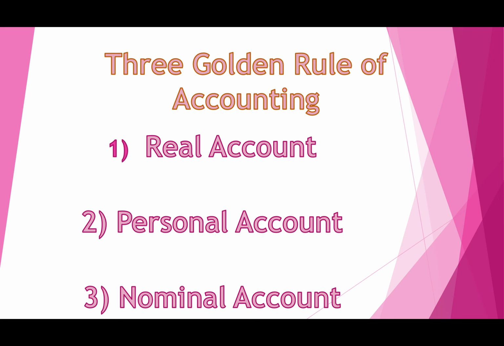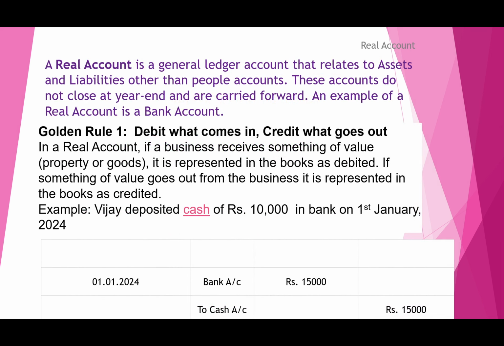What is a real account? A real account is related basically with assets and liabilities. The basic rule is: debit what comes in, credit what goes out. This is the first golden rule of accounting. Students, whatever comes into the business, we say debit, and what goes out from the business, we say credit.